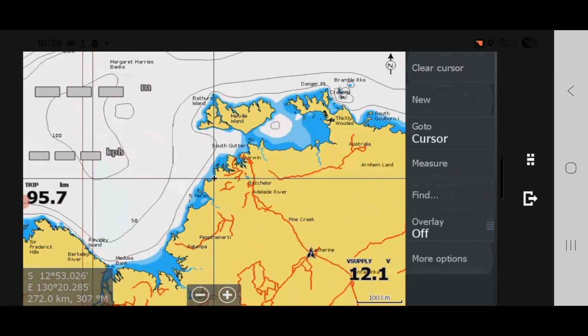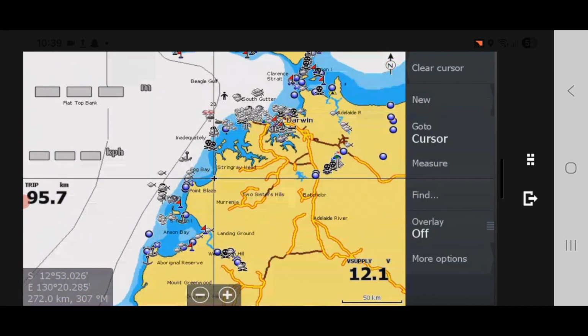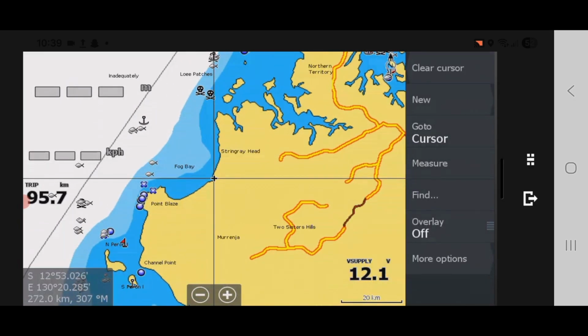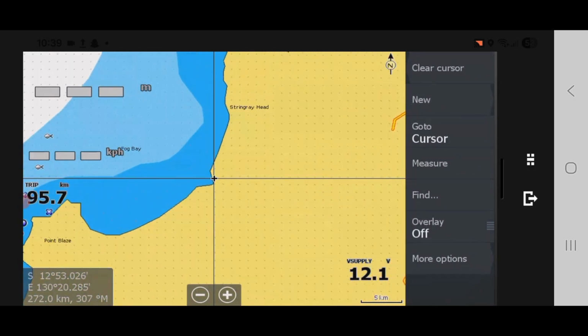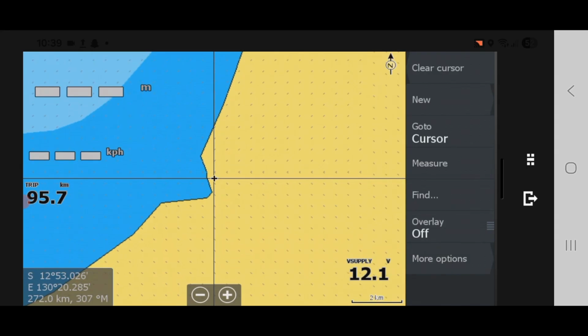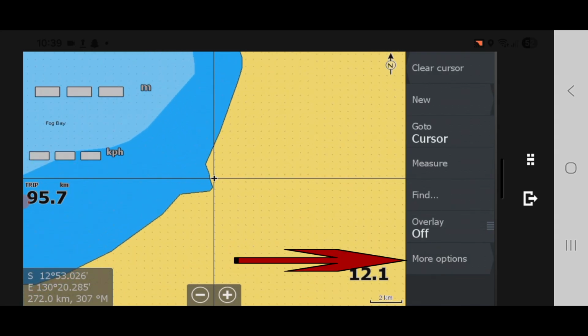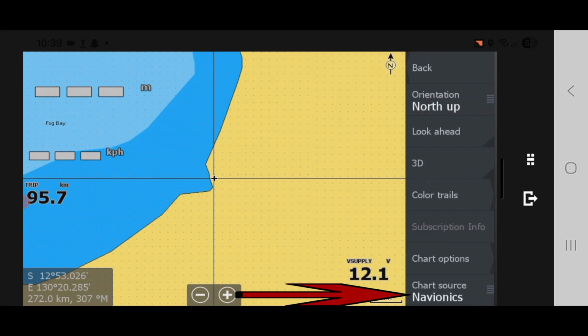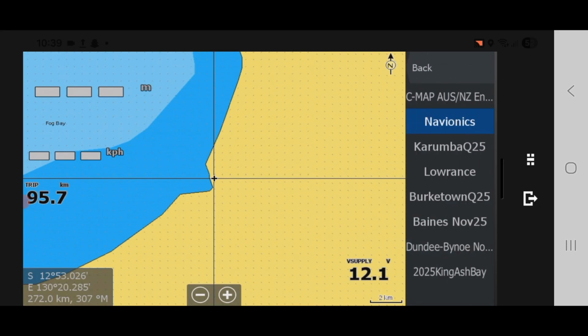Welcome to this tutorial on viewing a low tide map that you just copied to an SD card. Okay, zoom into your map's location via your built-in Navionics charts. Click More Options, look for Chart Source and choose your map. In this instance, it's the Dundee Bino Harbour map of 2025.